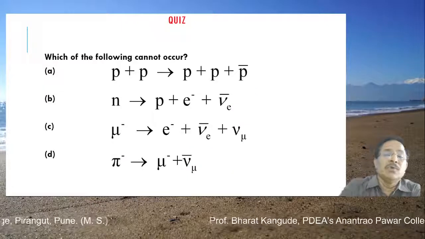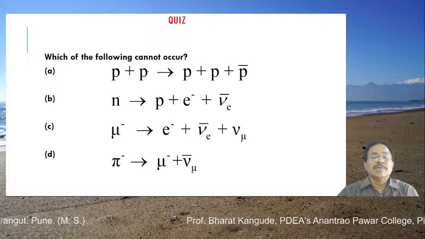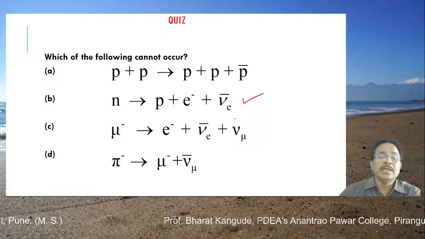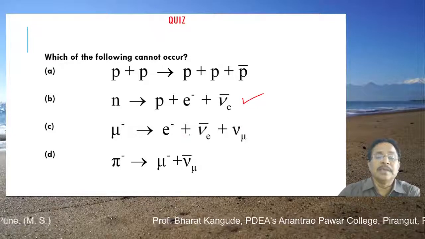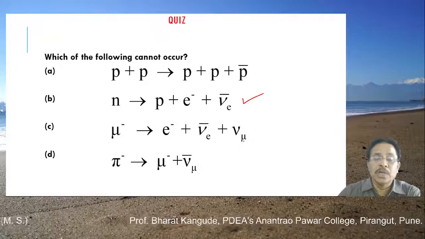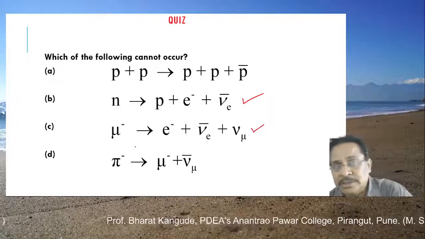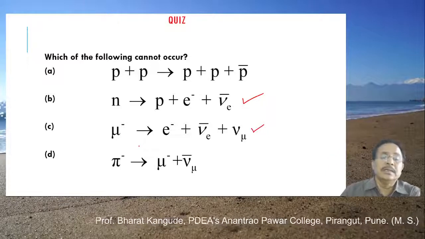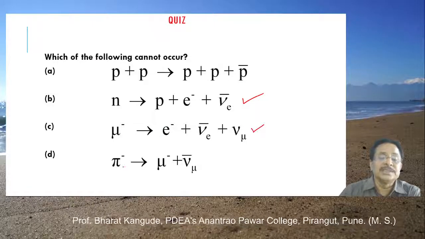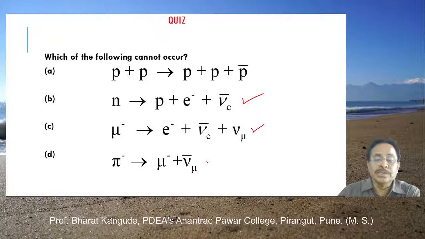In that sense, we'll go for another example here. See, there are 4 such reactions that have been given. Out of these, we have already seen that the first is possible because it satisfies all the conservation rules. Then this one is mu minus, E minus, nu E bar and nu mu. This is the muon neutrino. This reaction is also valid. It satisfies lepton number conservation, muon number conservation, mass conservation, charge conservation, everything. Then this is the decay of pion. Pion decays into muon and anti-muon neutrino. This reaction is also possible.